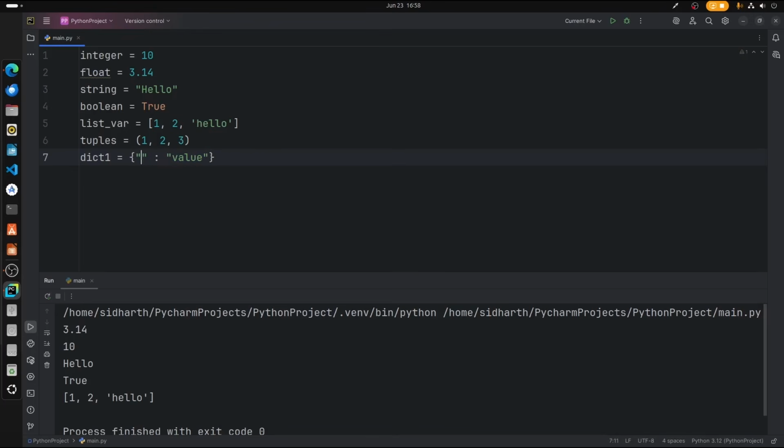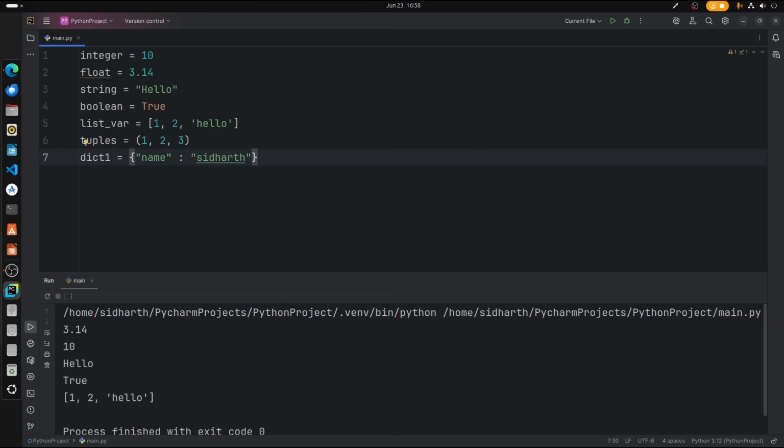So let us say the name, and the name is Siddharth. In that case, when you print the name, then the value for that particular key will be printed, which is this value. So that's what you call a dictionary.